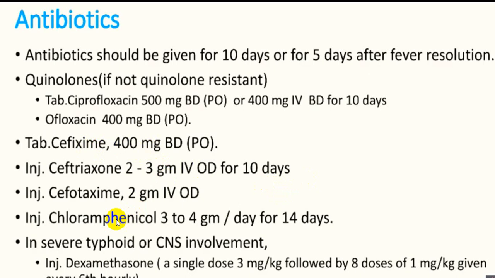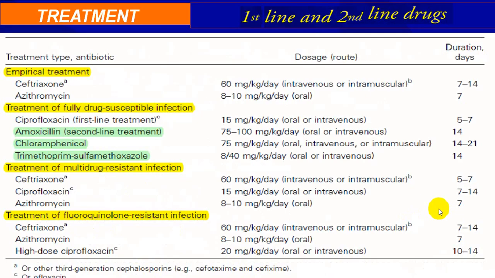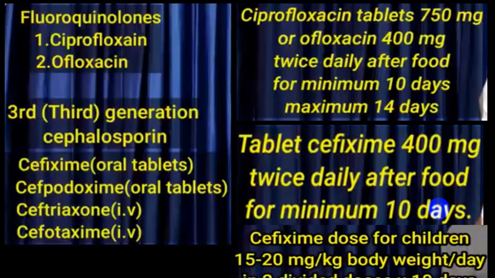Chloramphenicol is a drug which is utilized in persons who are sensitive to chloramphenicol. In severe typhoid and CNS involvement, along with ceftriaxone, IV dexamethasone is commonly being used. So these two slides give you an idea regarding which antibiotics you should go for.